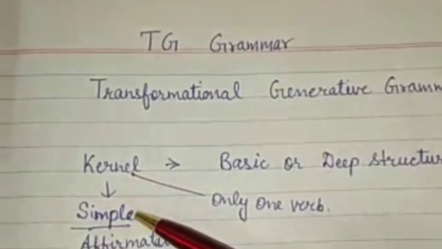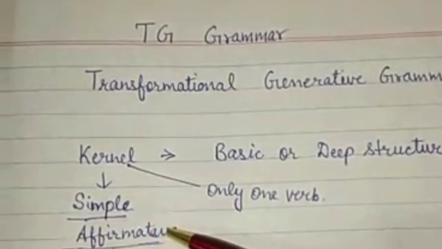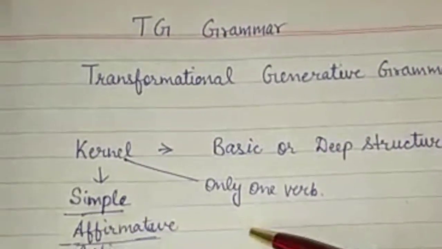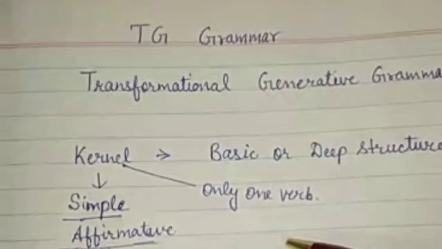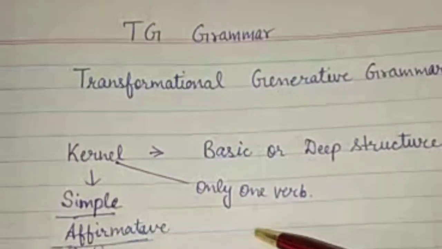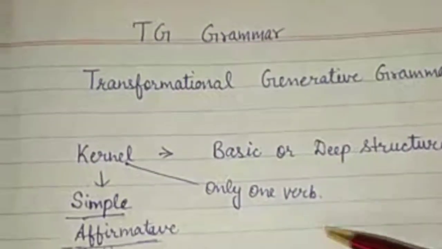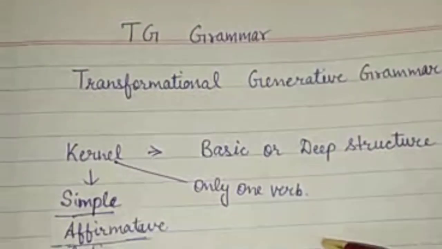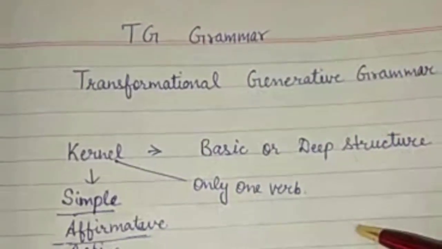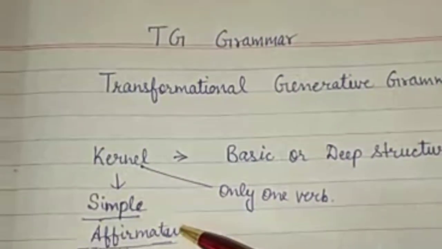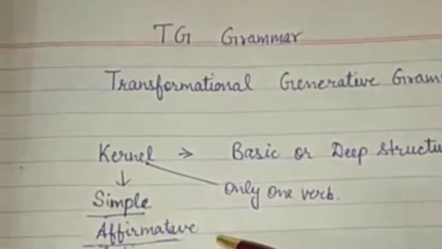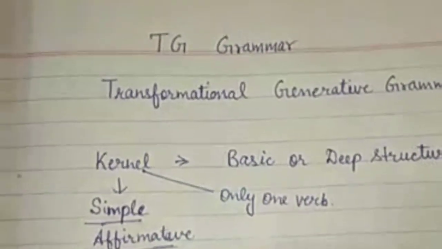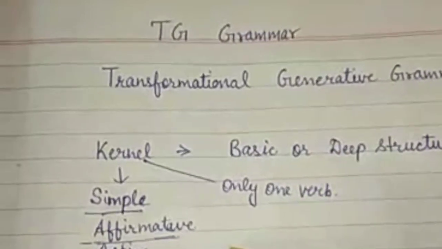Kernel form means simple affirmative. Affirmative means which ends in yes. There is a type of assertive sentence also. Assertive means affirmative and negative both. Any sentence which ends with a full stop is called assertive. But here I am saying affirmative means the sentences which end in yes. The meaning of a sentence should be in yes.